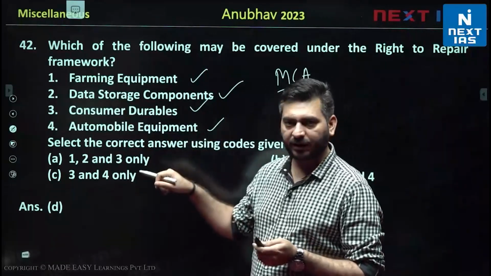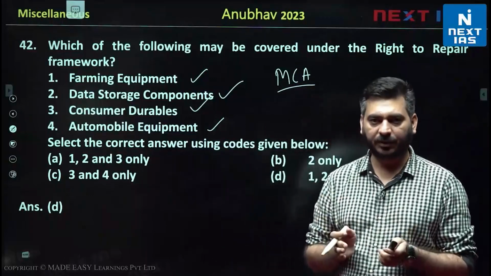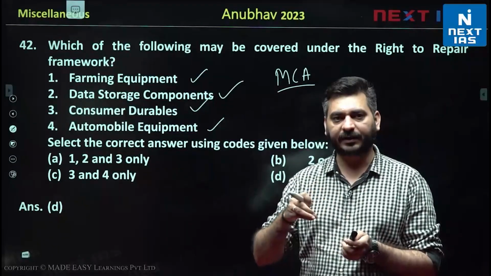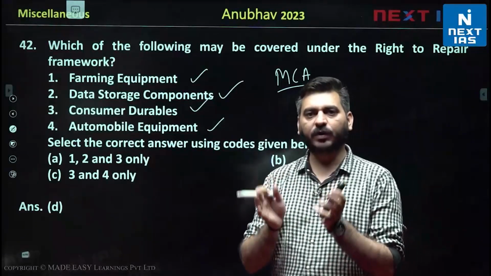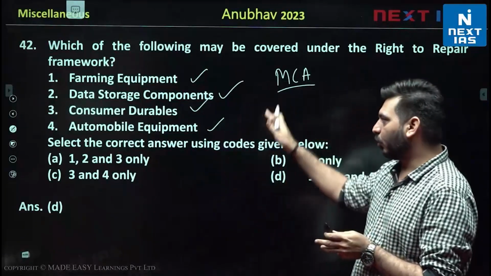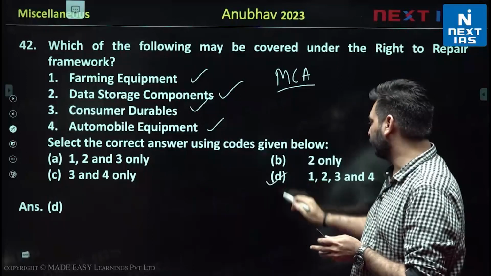Now they have to provide the schematic diagrams and how this has been manufactured and what kind of flaws can come and where you have to repair. So you will get all this information. So these all 4 are correct, and the correct option would be D.